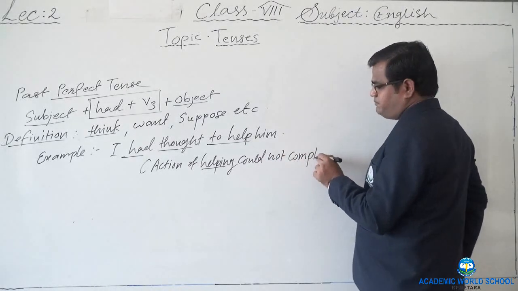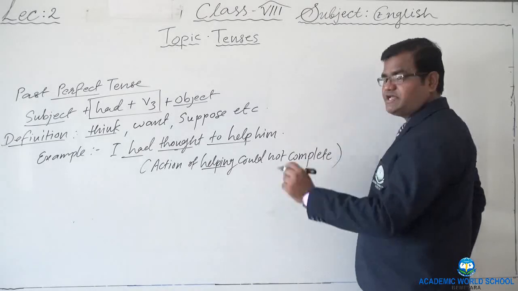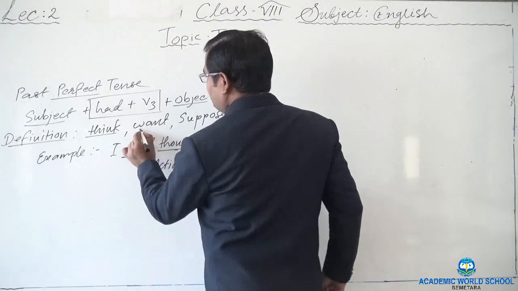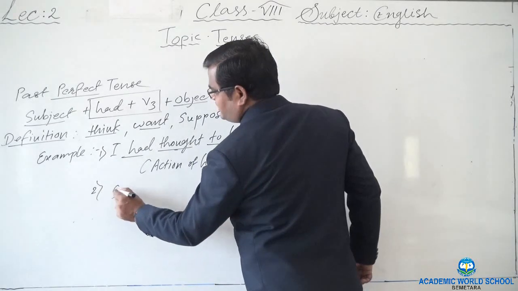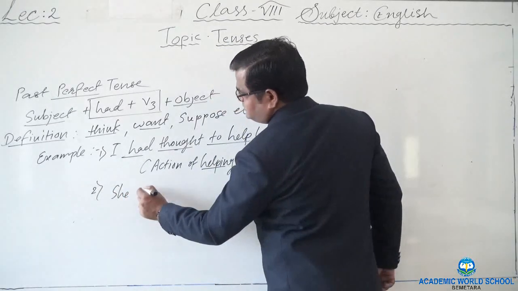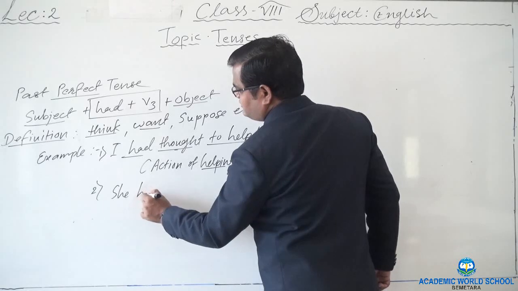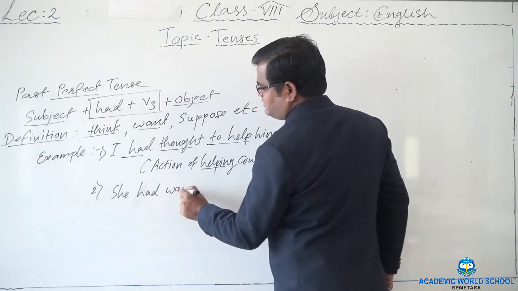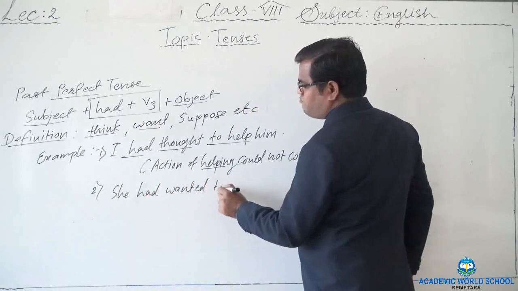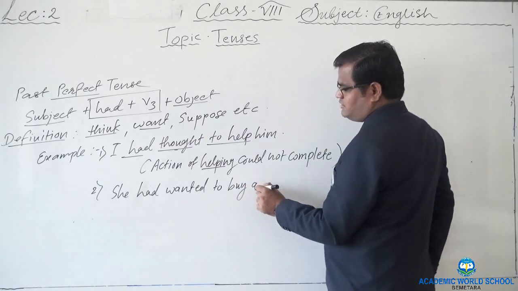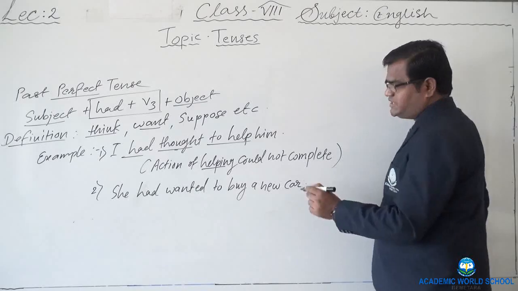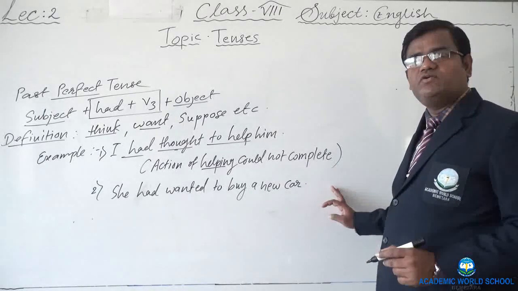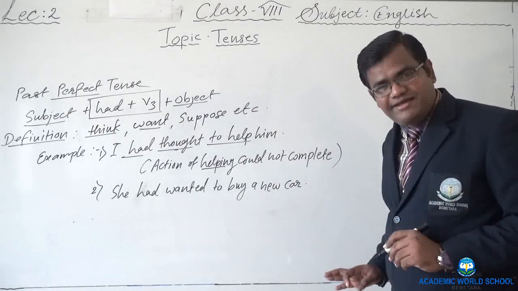Right? The action of helping could not be completed here. Let's write one more example of want. We will write here: she had wanted to buy a new car. She had wanted to buy a new car, but could she buy?